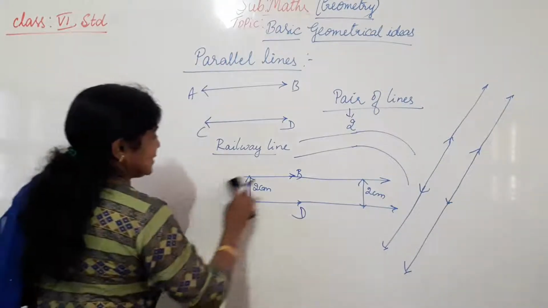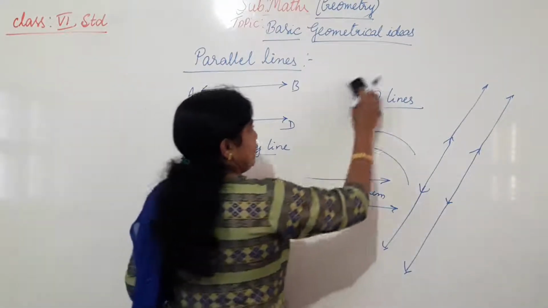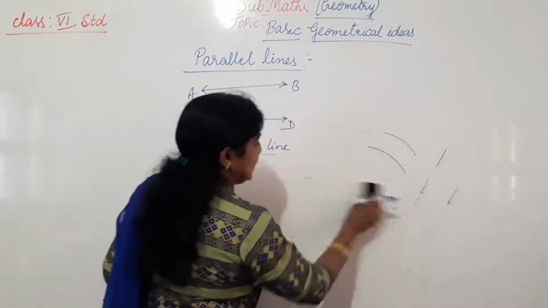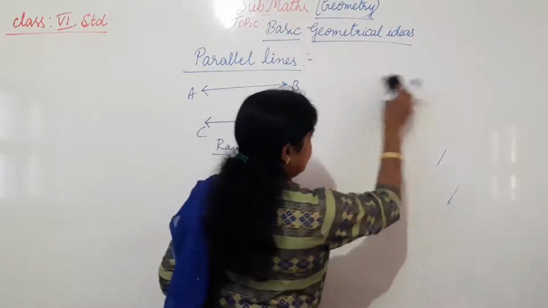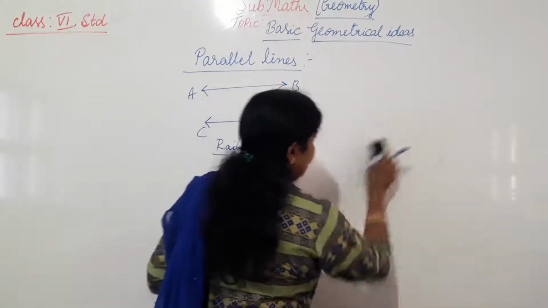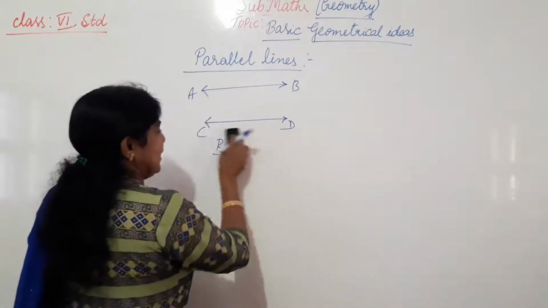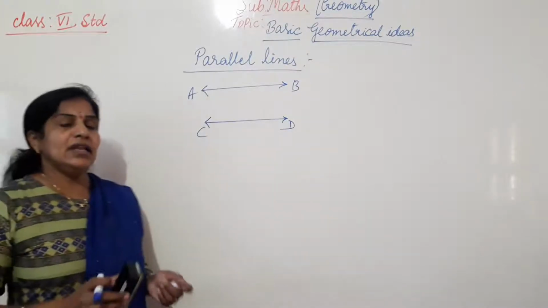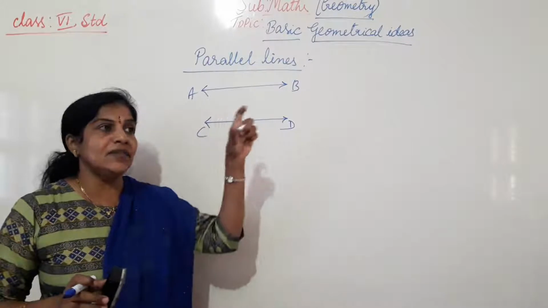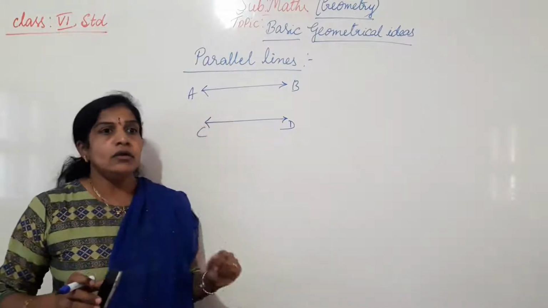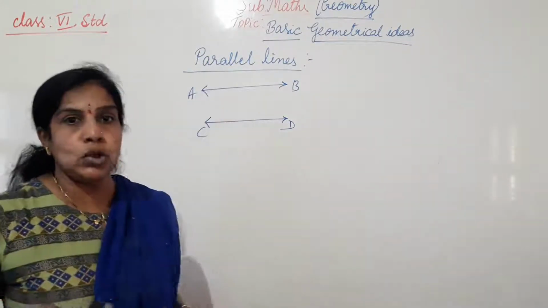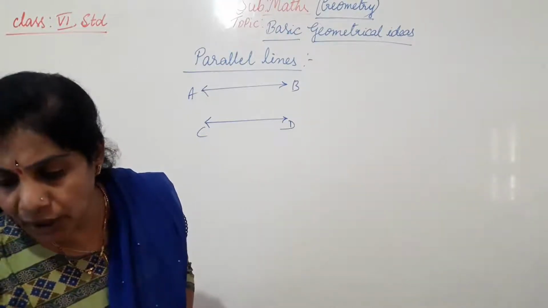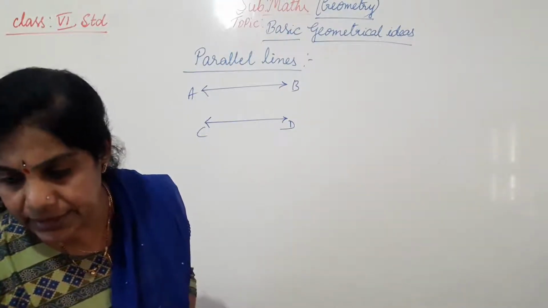So parallel lines are the lines which never meet each other if we extend them to any length. That type of lines are parallel lines. Very good examples for parallel lines are the railway line, the sides of the ladder, the rods of the window, and the electric lines between the poles. All of these we can give as examples for parallel lines.